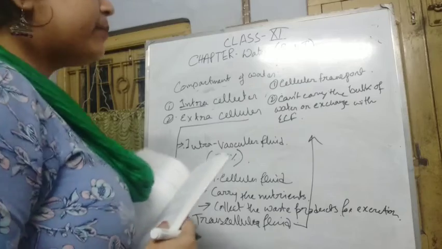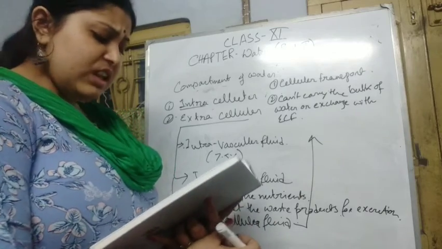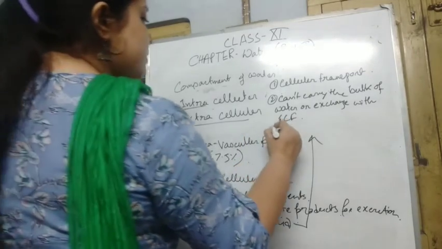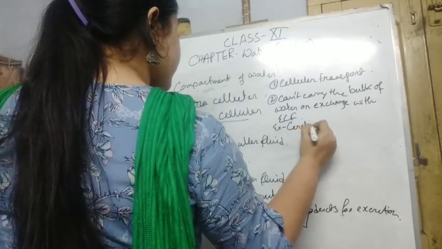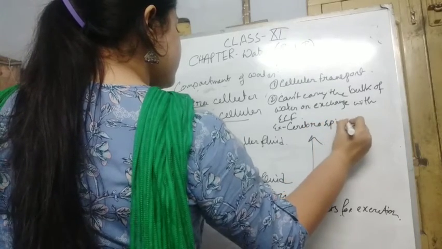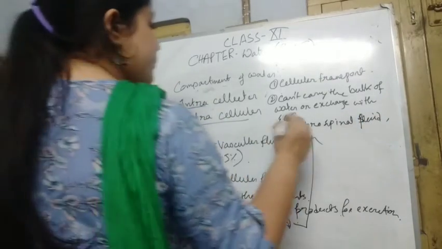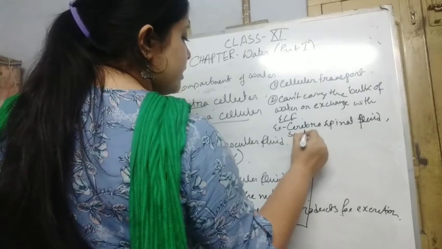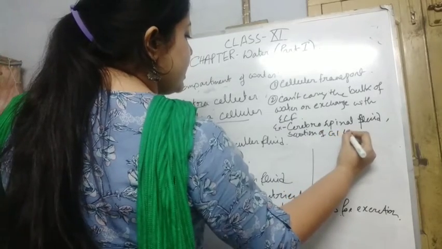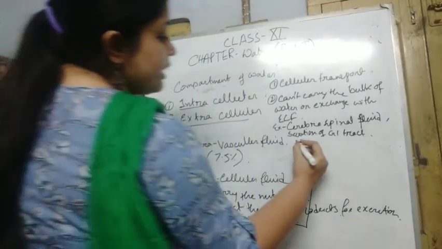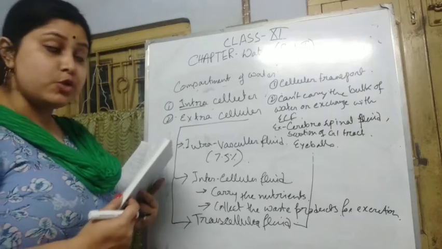Okay, it's mainly present in the cerebrospinal fluid and also in the joints as synovial fluid, etc. So the examples of it are the cerebrospinal fluid, the secretions of the GI tract, and it is also present in the eyeballs in the form of aqueous humor and vitreous humor.